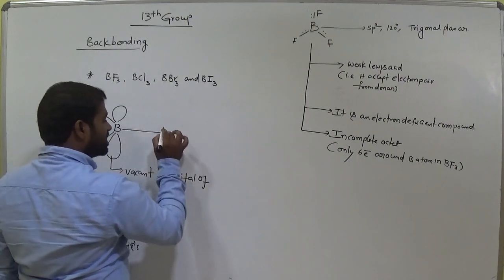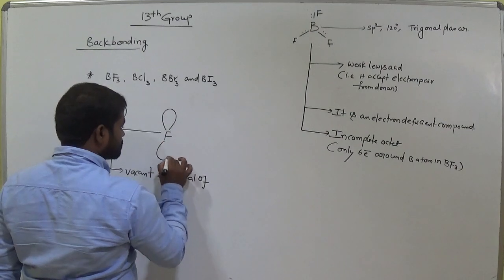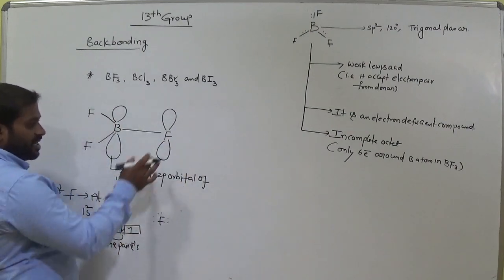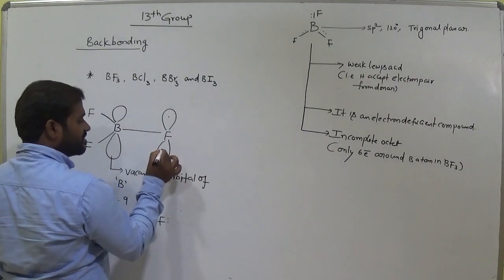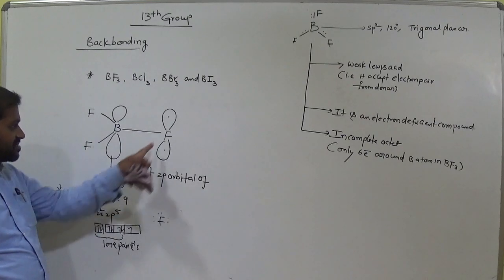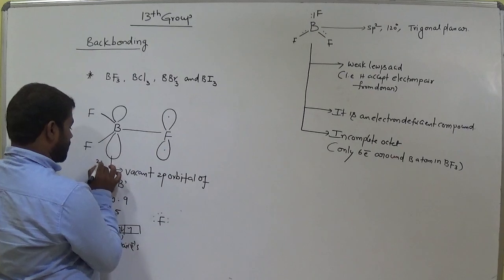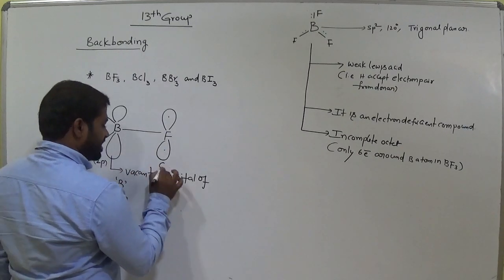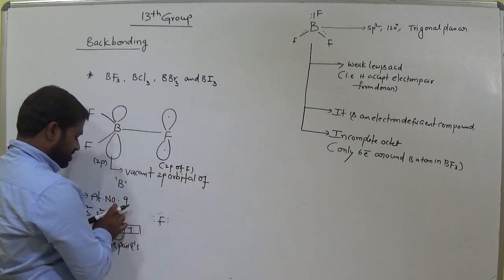Now I would like to consider that in fluorine, one p orbital consists of two electrons, am I right? Two electrons, like this. It is the 2p of boron and the 2p of fluorine. 2p orbitals.